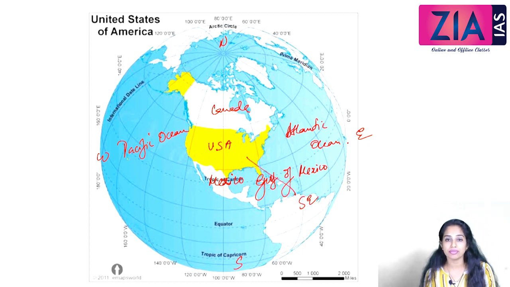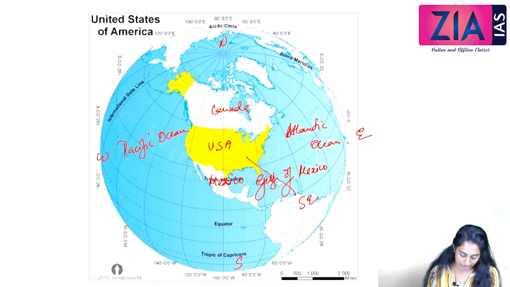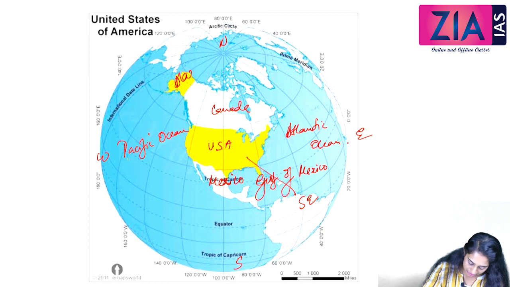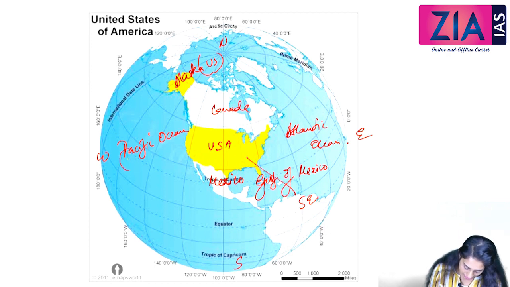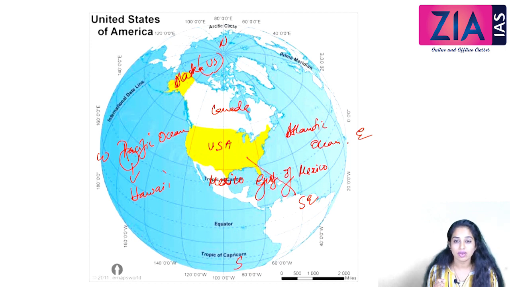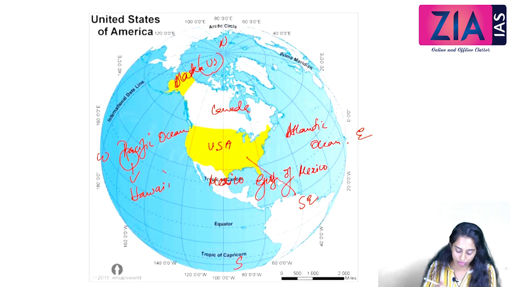So US is divided into 50 different states, and 49th state being Alaska here. It is part of US. It is the largest state of US also, and 50th state is here, an island called Hawaii. Hawaii Island is actually under the jurisdiction or administrative control of US, and the capital of Hawaii is Honolulu. Okay, we'll get into that in detail after some time.